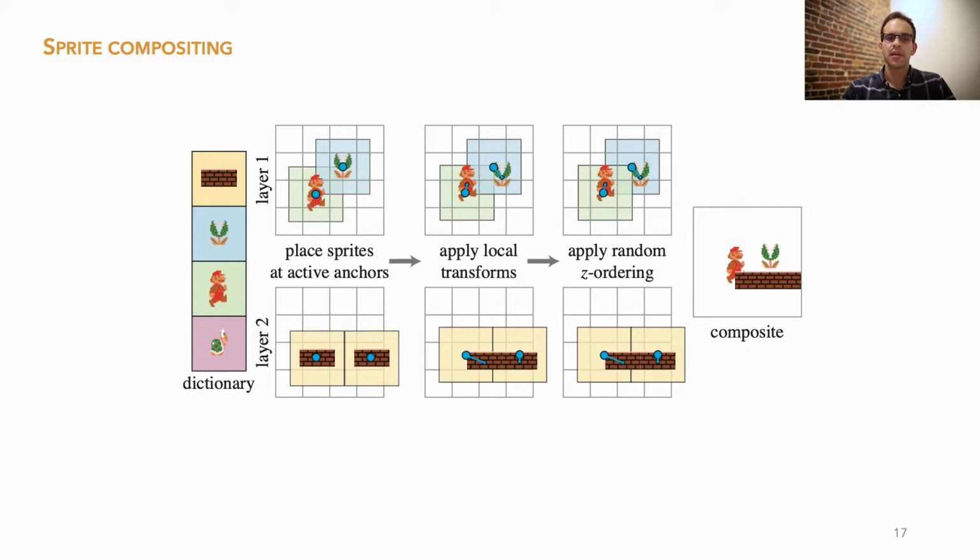Finally, we composite the layers from back to front to obtain a reconstruction. We train our network in a fully self-supervised end-to-end fashion by computing an L2 loss between the input and the reconstruction, as well as some additional regularizers.